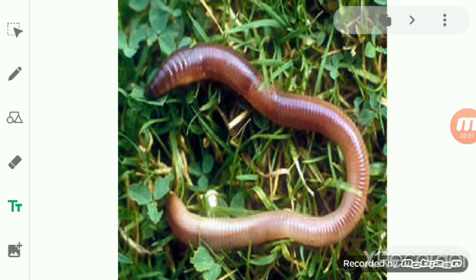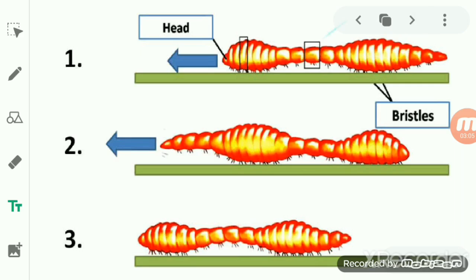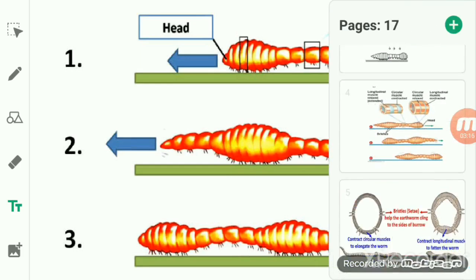The earthworm basically consists of liquid-filled segments. These are the different segments present in the earthworm.